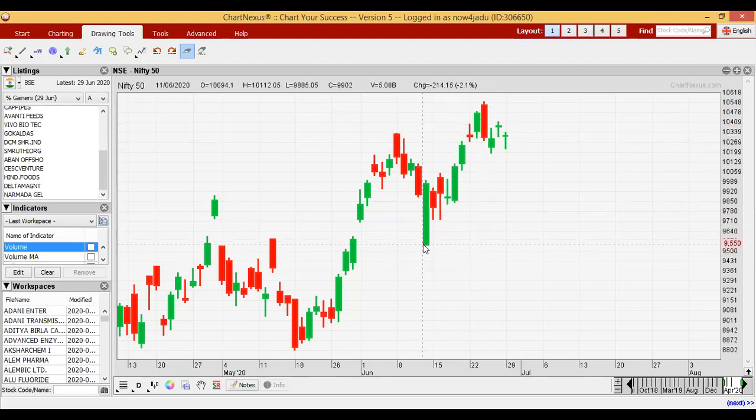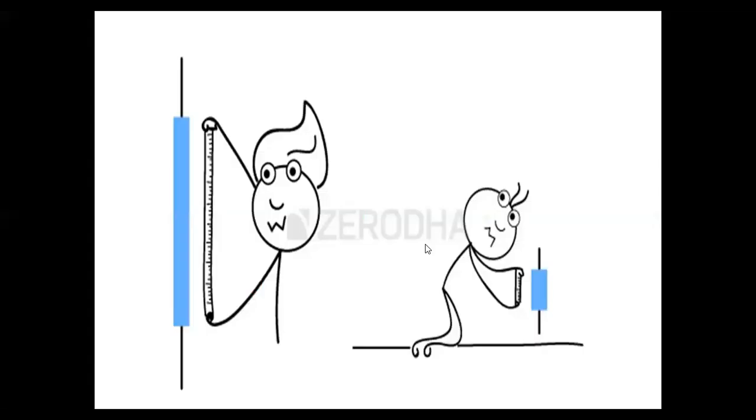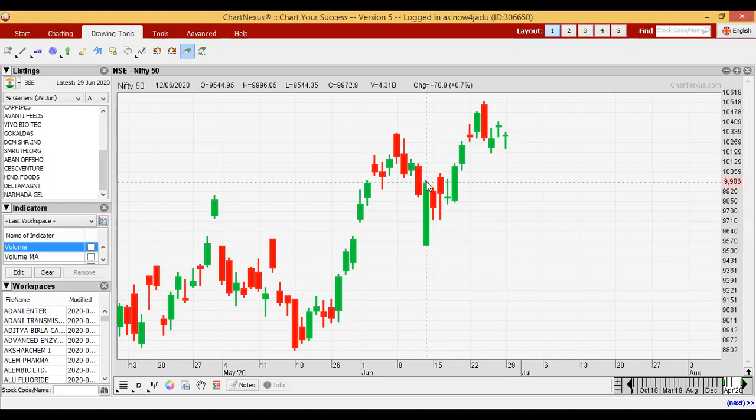See here, opening is here, and we also got a very long green candle. See here, the opening price and low are almost the same. That's why it doesn't have any tail. After that, all day it goes higher and higher. At the end of the day, the opening price and closing price are almost the same, slightly higher than the opening.